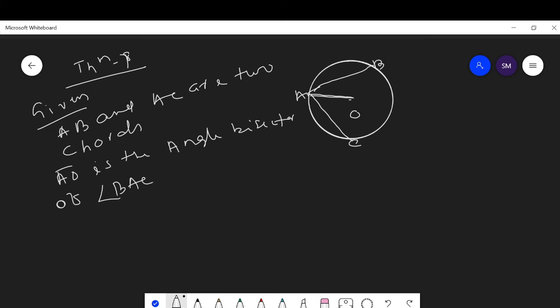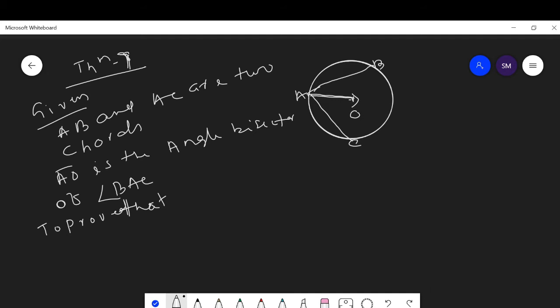AO is the angle bisector of angle BAC, which means it passes through the center O. Then we have to prove that AB is equal to AC. To prove this, note that this theorem, Theorem 7, is the converse of Theorem 6.